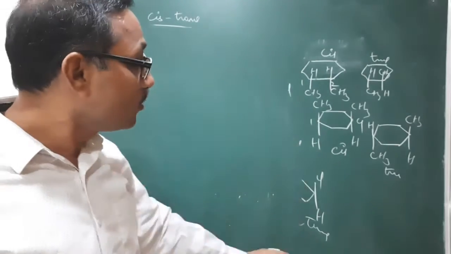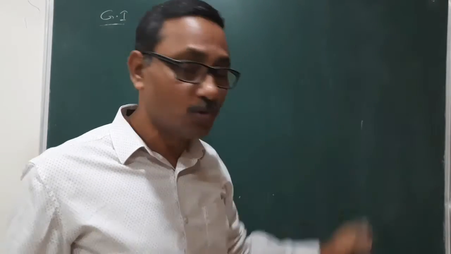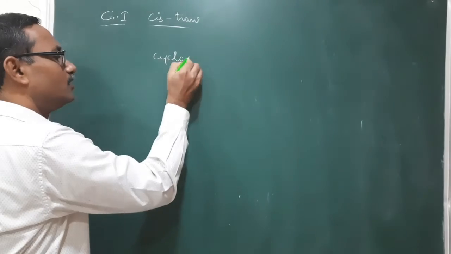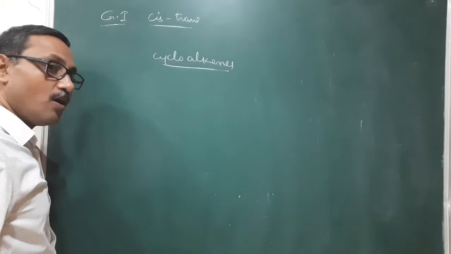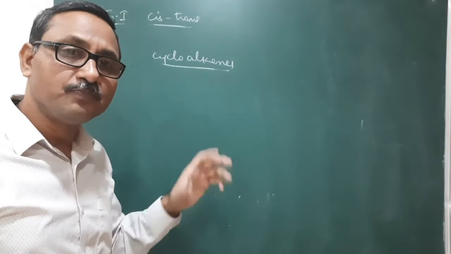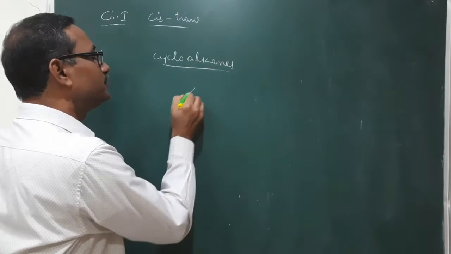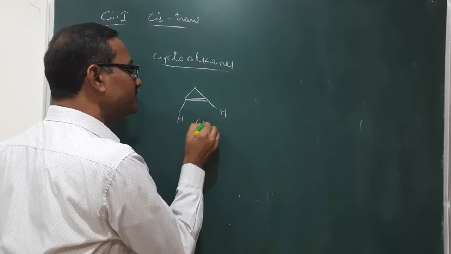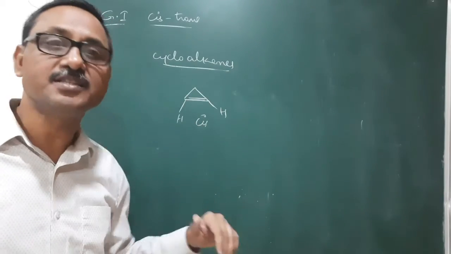Of course, cycloalkenes also exhibit it. In cycloalkenes up to 6 carbon atoms, only cis is possible. Means here H, only cis. Trans is not possible.